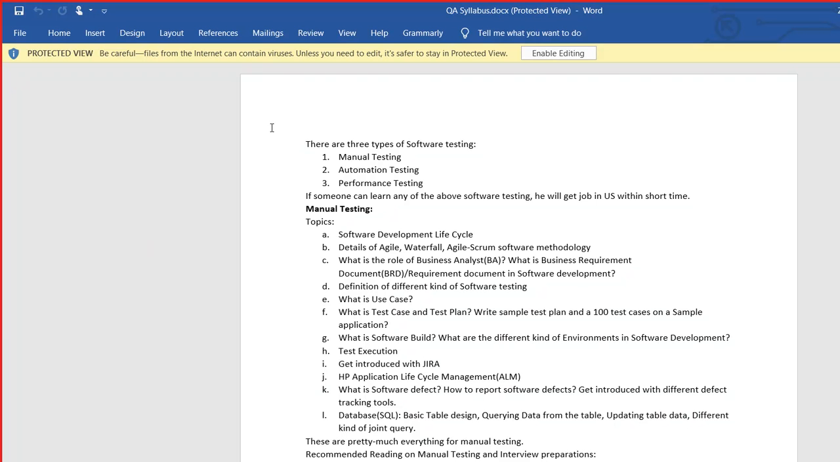Manual testers sit behind the computer, and then they manually test it. Automation testers are also doing testing, but they will be writing code to do this testing. Whatever manual testers do manually, automation testers will be writing Java code or C code, or different computer programming languages. They'll be writing code using programming to do the testing.